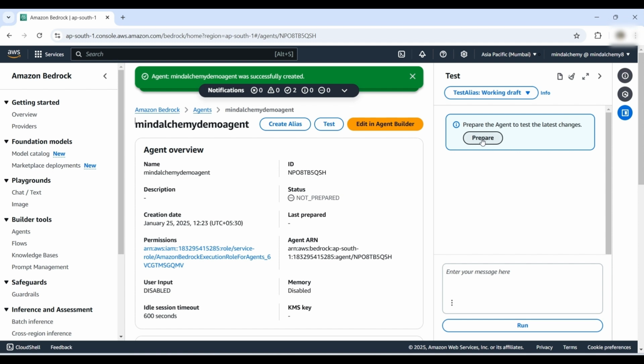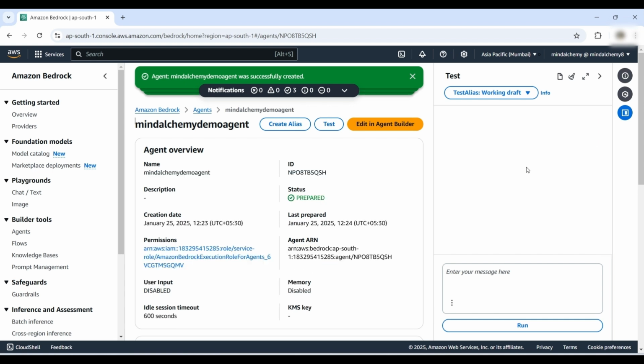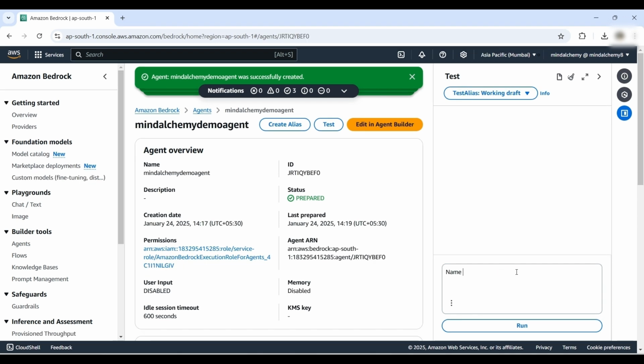Click on Prepare to activate your agent for testing purpose. Your agent is now ready. At this point, we can test the agent in its current state. Let us provide a prompt that reads: Name the products we have in our product catalog. Hit Run.